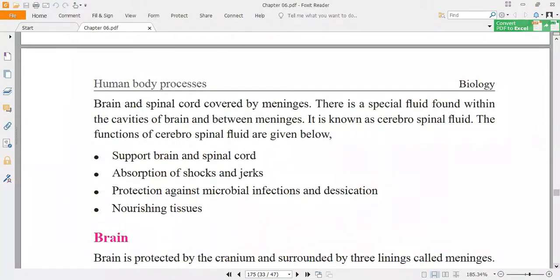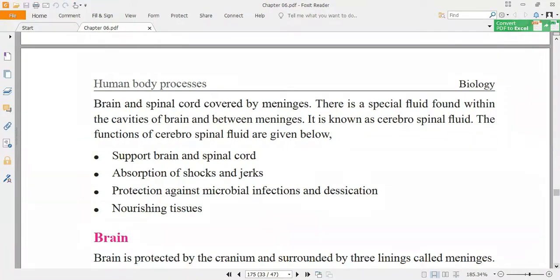First of all, they will support the brain and spinal cord. They absorb the shocks, jerks and vibrations, protect against microbial infections and desiccation, and also help in nourishing the tissues, giving nutrition. These are the main functions of the cerebrospinal fluid.